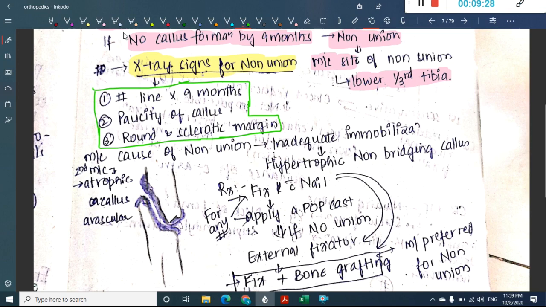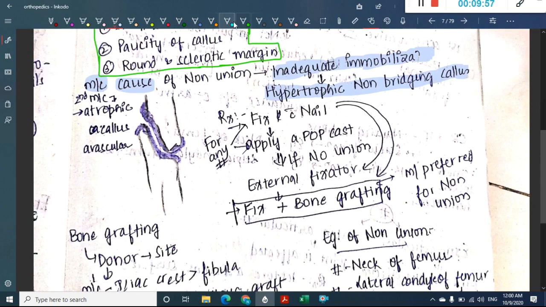Now if you are asked the most common cause of non-union, inadequate immobilization is the most common cause of non-union. You should immobilize the bone or fracture site properly. Inadequate immobilization causes hypertrophic non-bridging callus.